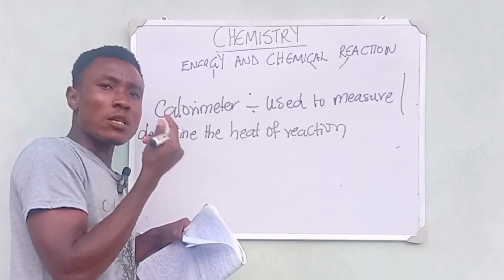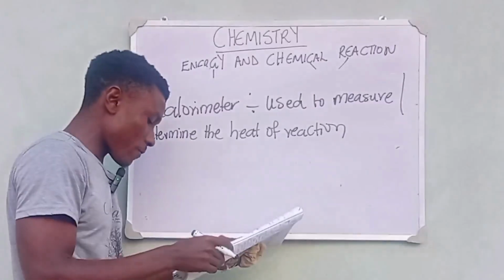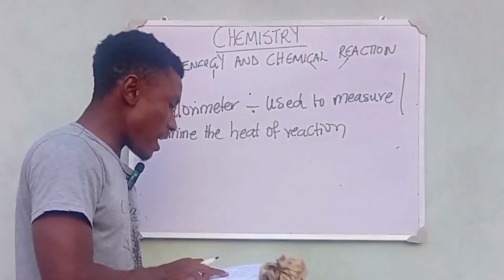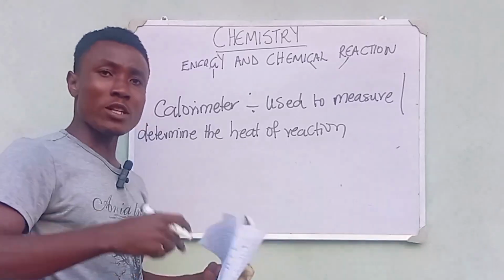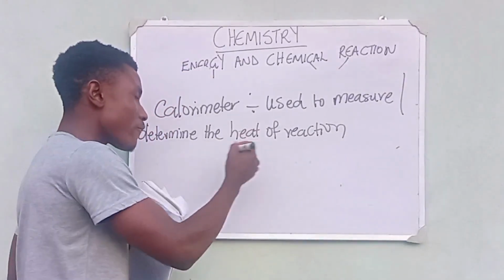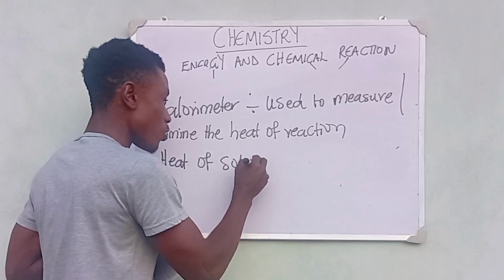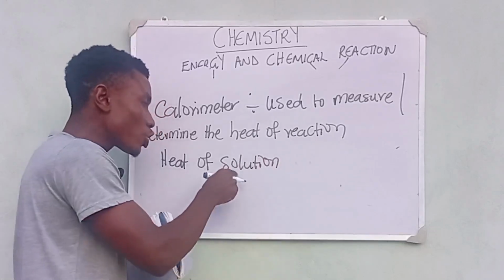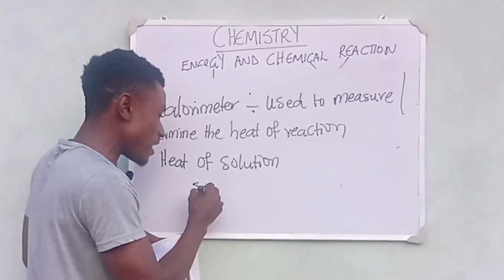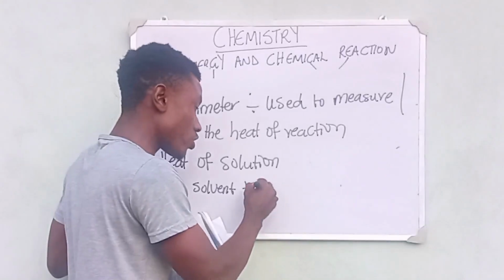We also have what is known as the bomb calorimeter. Get to know where the bomb calorimeter is applied, right? So we are also going to talk about the heat of solution. Before we talk about the heat of solution, you have to know what a solution is all about, right? A solution is when a solute is dissolved in a solvent, right?